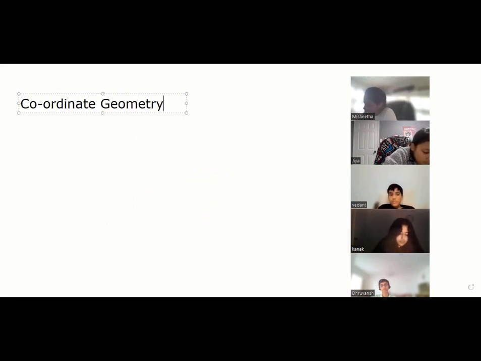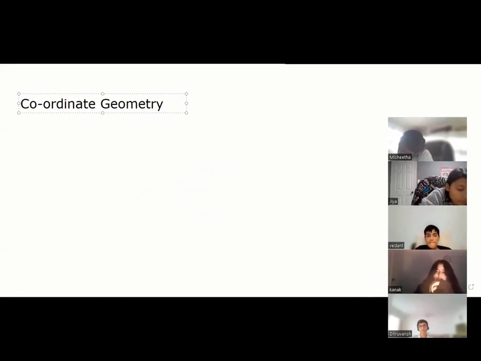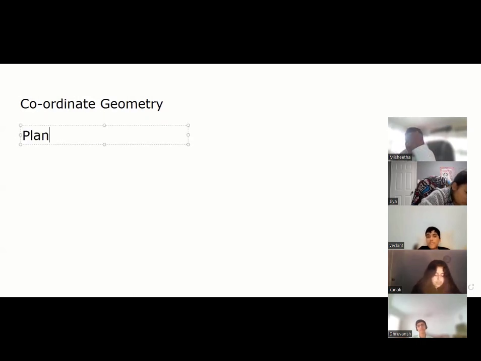What is coordinate geometry, Kanak? Where you use the coordinates, yes, by the x-axis and the y-axis. Right. Suppose you have a plane, a piece of paper, say an A4 sheet. Does everyone know what a plane is in geometry? Like an A4 sheet, you consider it as a plane. It's a 2D thing, right? It has a length and breadth. So let's take a plane. Let's say my whiteboard is a plane. It has a length and a height or width, right?